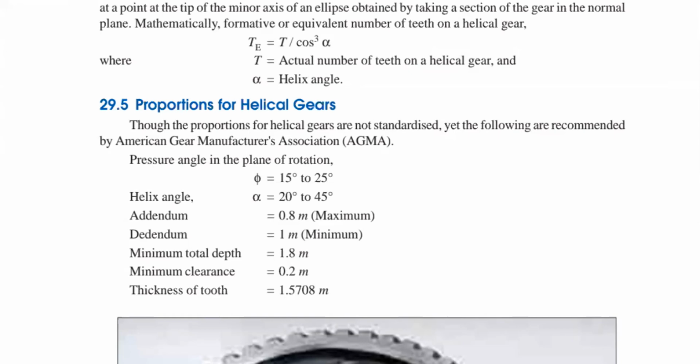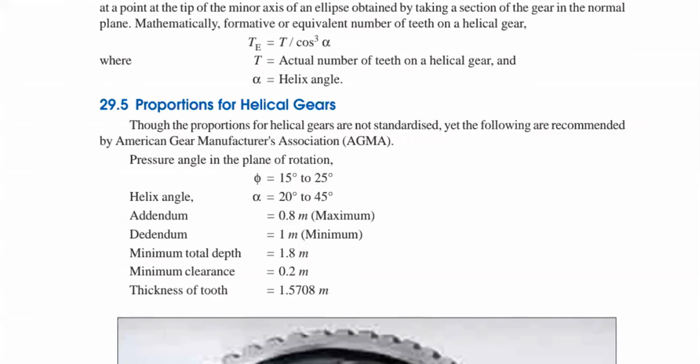Right? So here, the pressure angle in the plane of rotation, phi, is 15 to 25 degrees, and the helix angle alpha is 20 to 45 degrees. Addendum is 0.8 m and dedendum is 1 m, where m is the module here, right? The minimum total depth is 1.8 m, the minimum clearance is 0.2 m, and the thickness of the tooth is 1.5708 m.